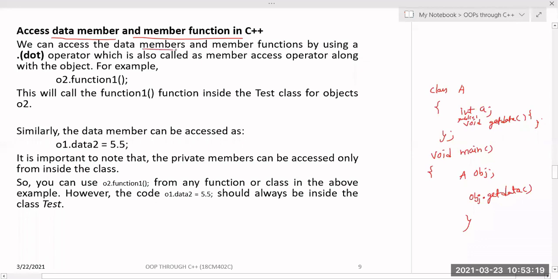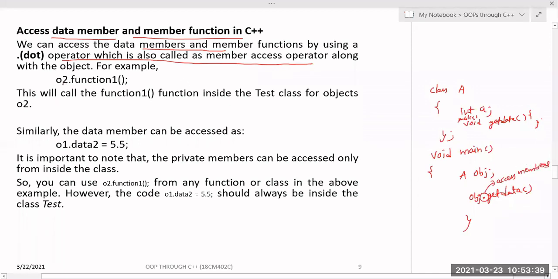So we can access the data members and member functions by using a dot operator, which is also called the member access operator. It is called that because by using this dot I can access the members. So that's why this is called a member access operator. Okay. So along with the object.